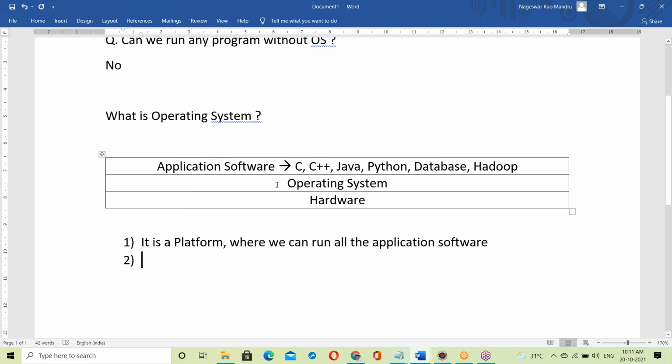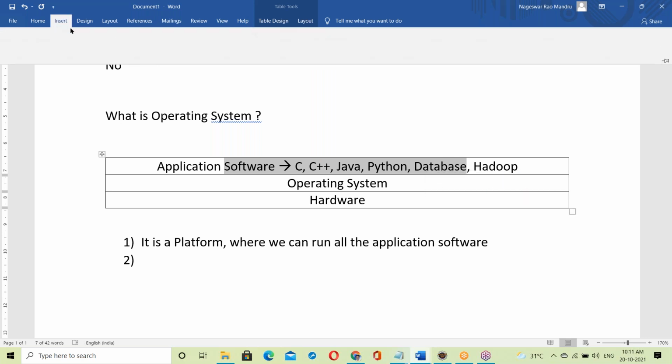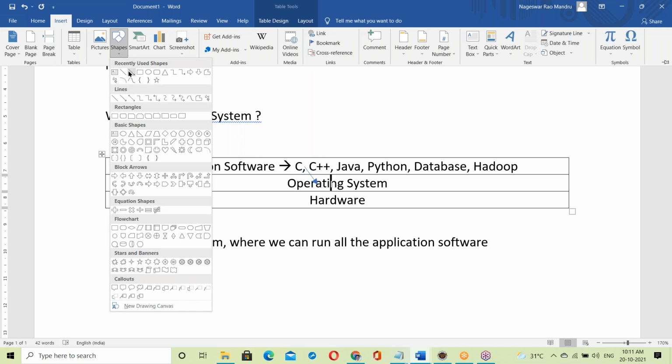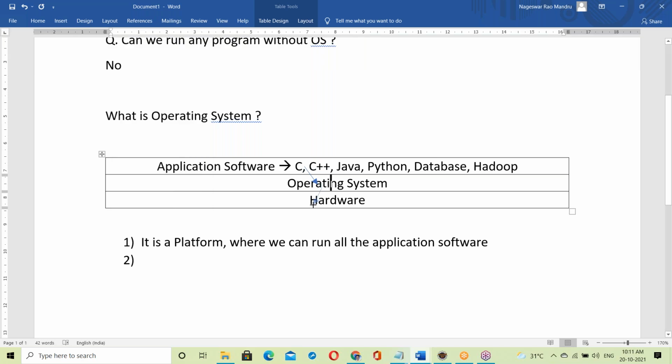Not only is it acting as a platform, suppose a C program, C++, Java or Python is generating some output. These application programs generate output, and first of all that output is delivered to the OS, and then transferred to the output device.